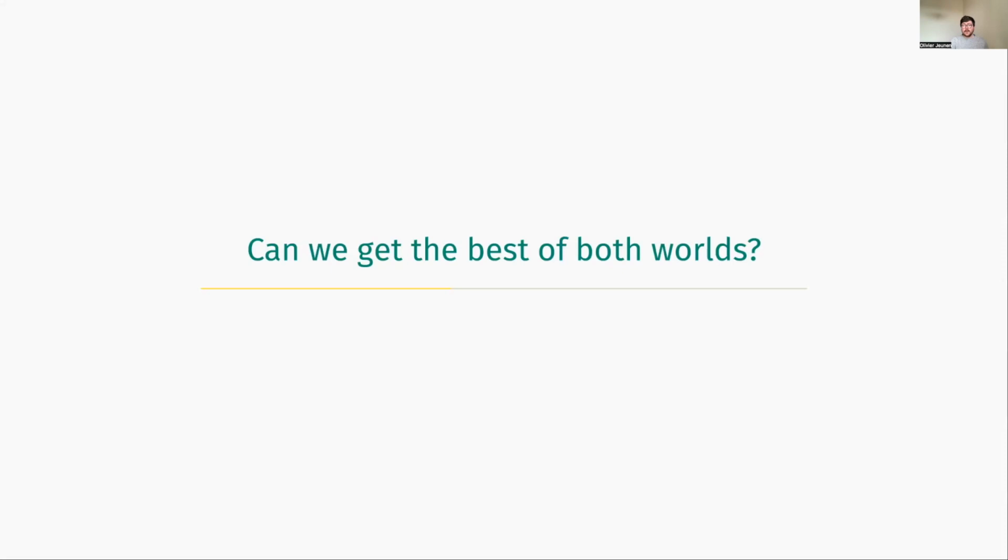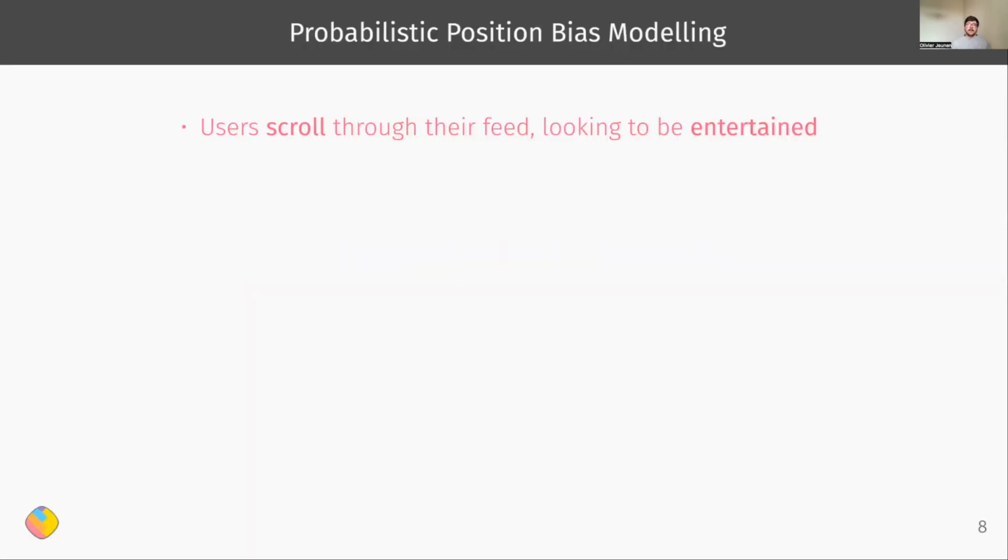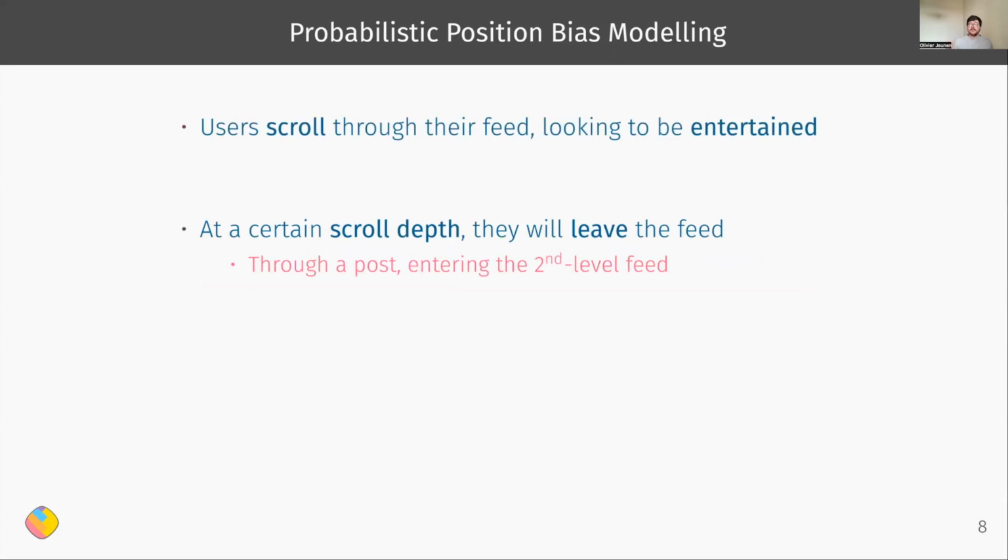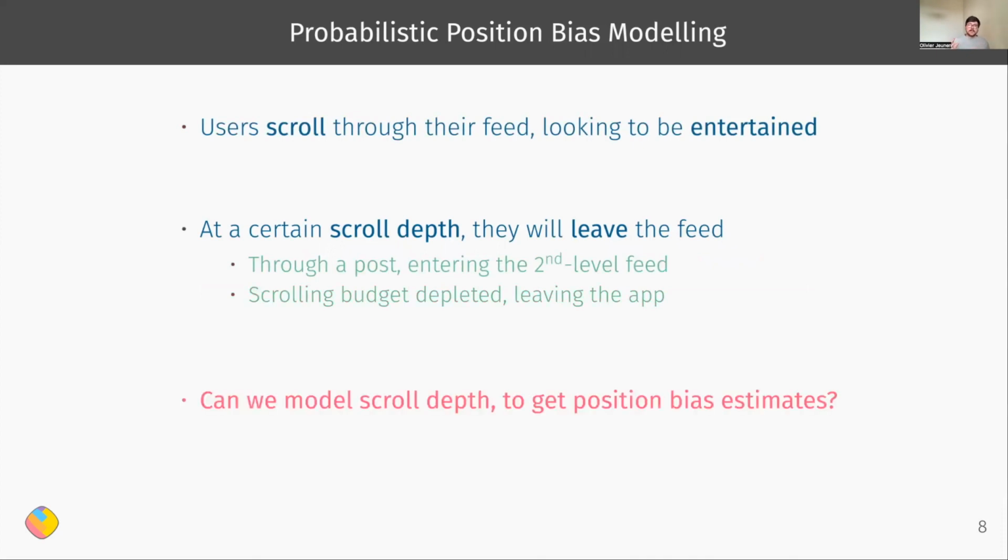Now, when we take a step back, we can think of users scrolling through the feed looking to be entertained. And at a certain scroll depth, they will leave the feed, which will either be because they found an item that brings them to the second-level feed, or because they decided to abandon the app altogether. And so the main question that we want to ask is whether we can somehow model this scroll depth distribution to inform the estimates for the position bias that we care about.